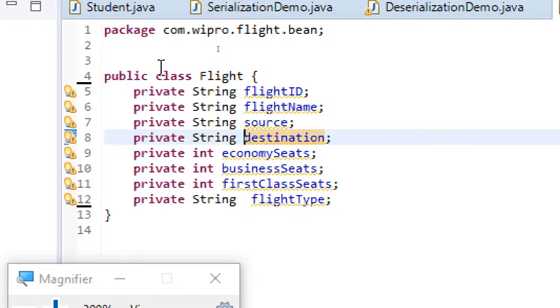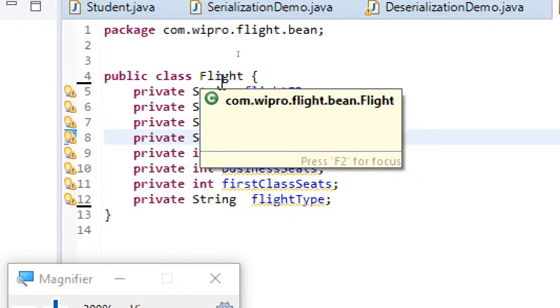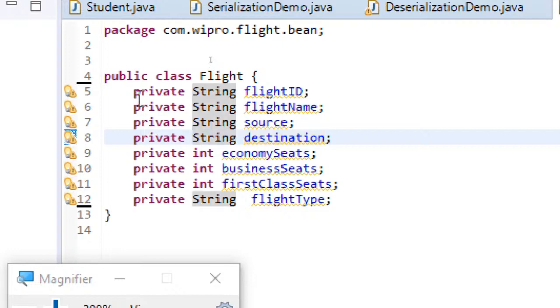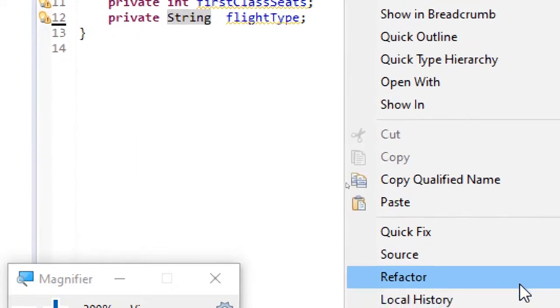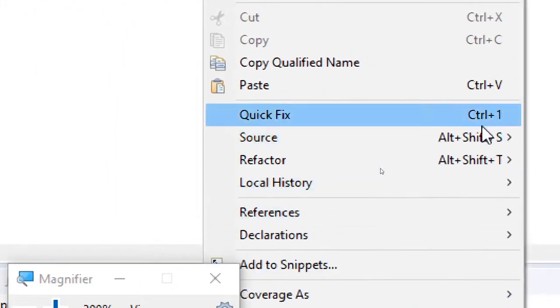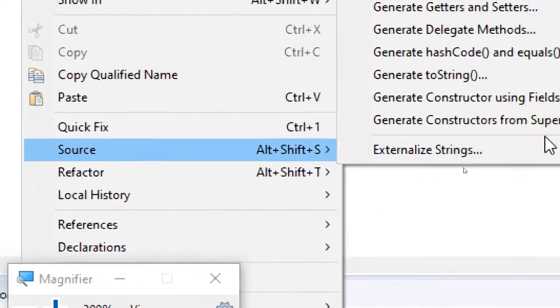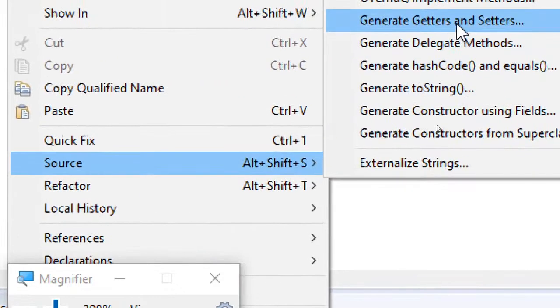What you need to do is create a class for that particular bean, declare all the variables as private, and then directly in whichever IDE you are using, just right click, go to source, and here you can see generate getters and setters. This is the only thing you need to do with regard to a bean. Since I received a question personally through WhatsApp, I'm just sharing this info.